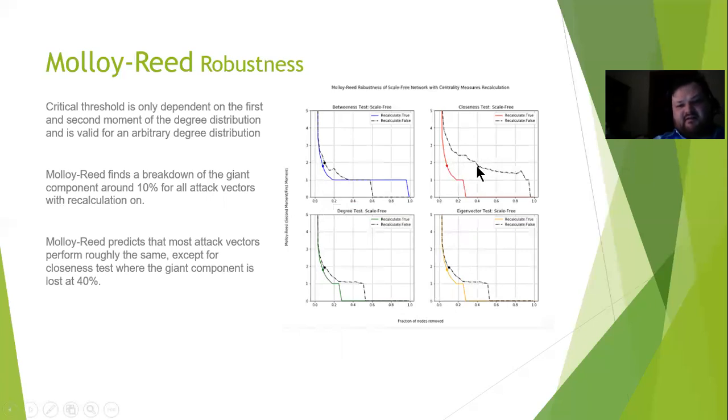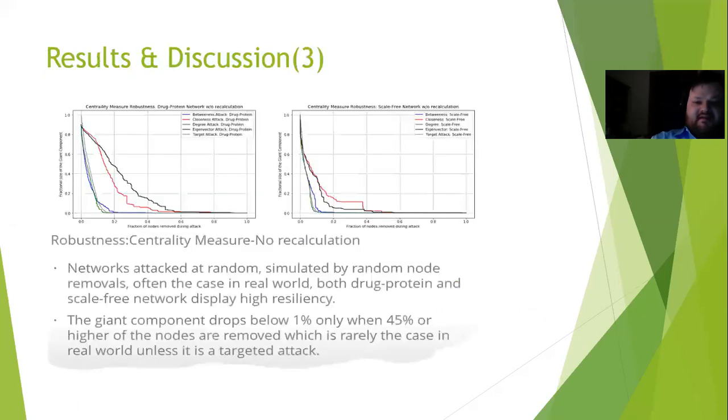Now we see here that with the closeness, we have to disrupt about 40% in order to see a real disruption of the scale-free network. We see that's consistent over here, where we have to disrupt about 40% of the scale-free network in order to disable it. Whereas with eigenvector, we see that that line goes down here about 20%, 40%, and we still have a little bit of the network.